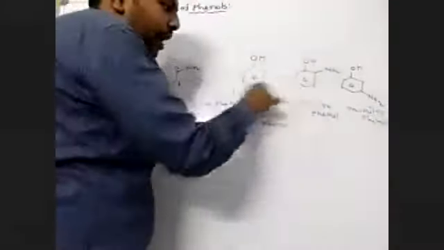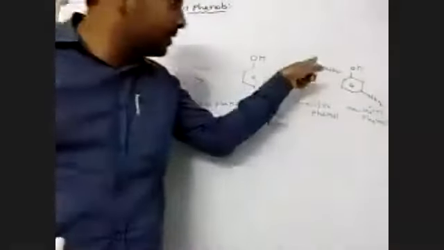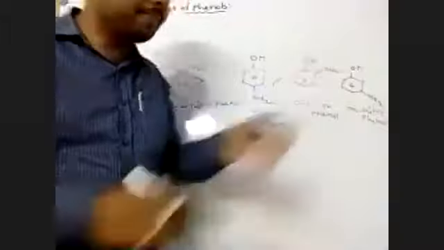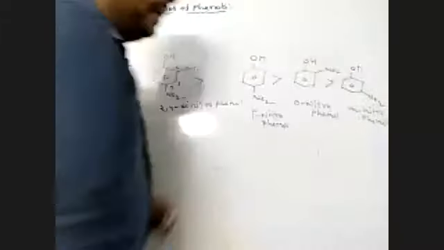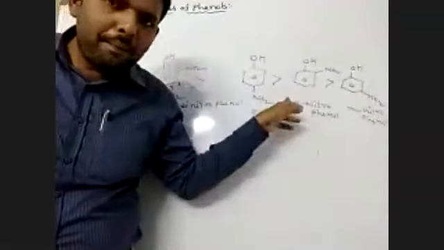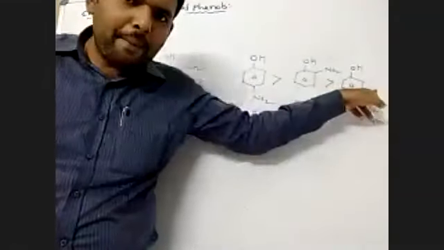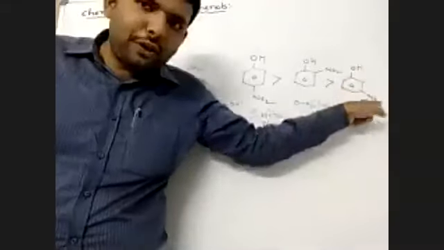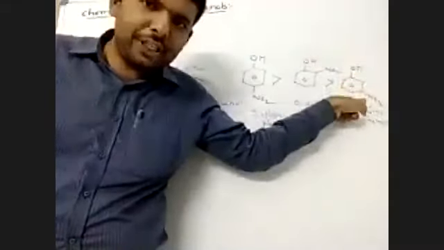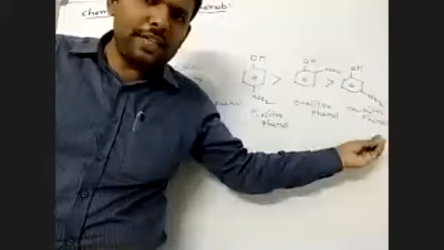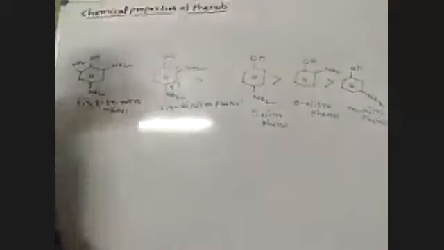Among these, ortho and para are more acidic, and ortho is more acidic than para because of the ortho effect. At the meta position, the electron density is less compared with ortho and para, so with a withdrawing group at the meta position, the acidic nature of the phenol is less. This is the acidic nature order.